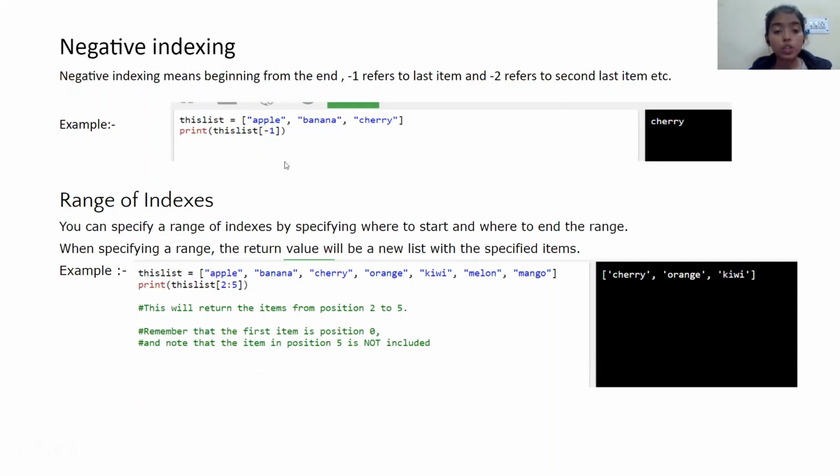Range of indexes. You can specify a range of indexes by specifying where to start and where to end the range. For example, we have a list of fruits: apple, banana, cherry, orange, kiwi, melon, mango. If I want to print specific elements, I can define a range. So this will print the elements from index 2 to 5: 2, 3, 4, 5. So it will print from cherry to kiwi.